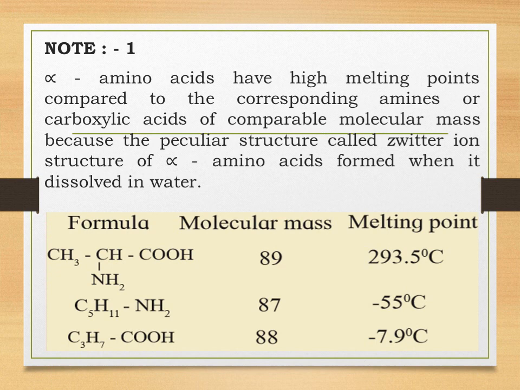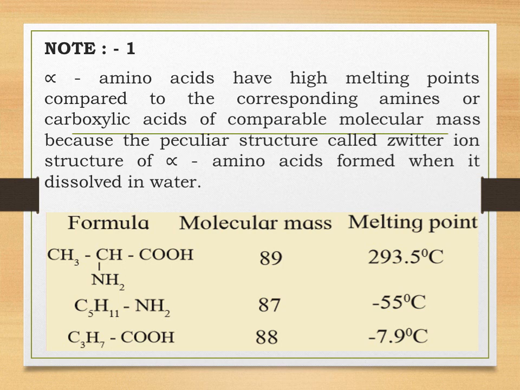Students, if you look at the corresponding formulas of all these three, you will find that the molecular mass of the alpha amino acid is 83 and that of the corresponding amine and carboxylic acid is 87 and 88 respectively. But if you look at the melting point column, you will find that the alpha amino acids have a very high melting point compared to the other two, the carboxylic acid and the amine.